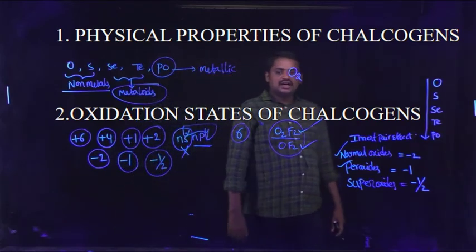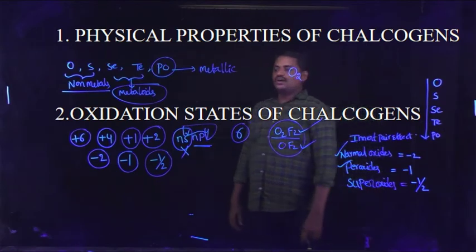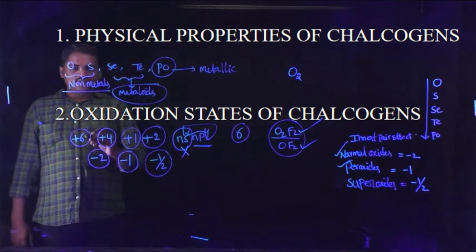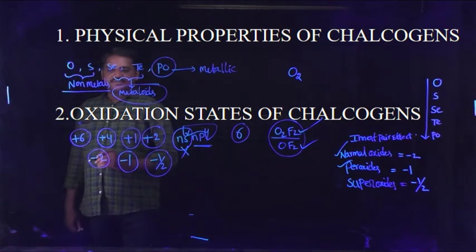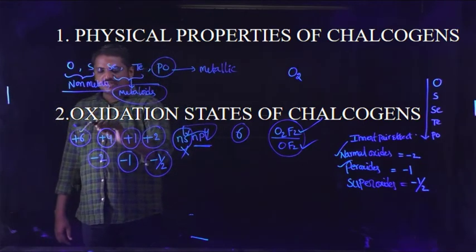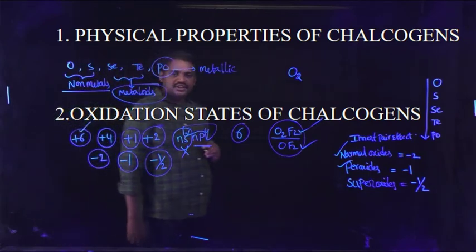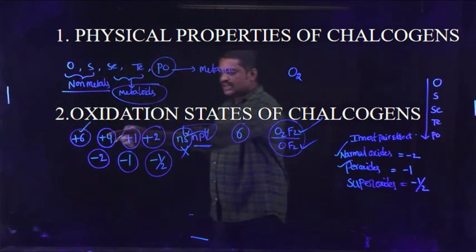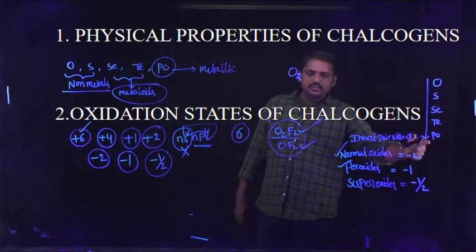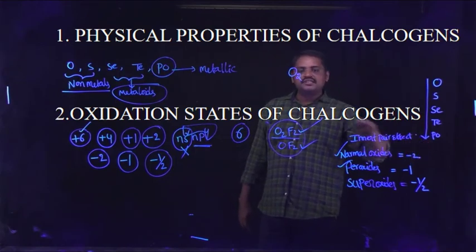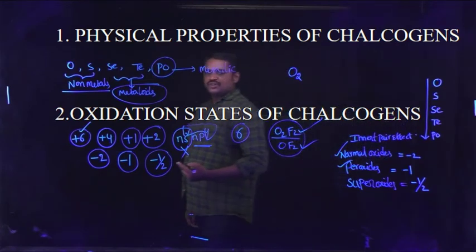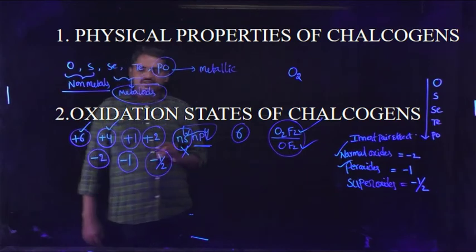Okay, these are the different oxidation states of 16th group elements. Totally 6 valency electrons are present, so these elements exhibit a +6 oxidation state. On moving down the group, the inert pair effect is exhibited, meaning s electrons do not participate in chemical combination, so these elements exhibit +4 oxidation states.